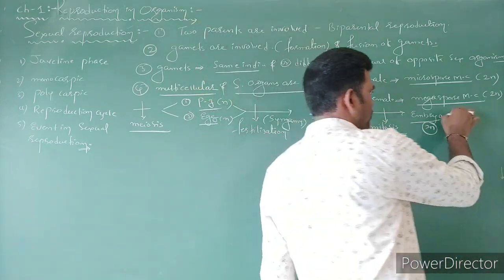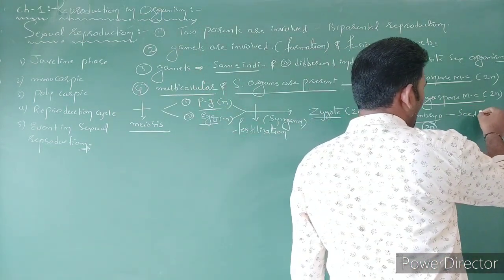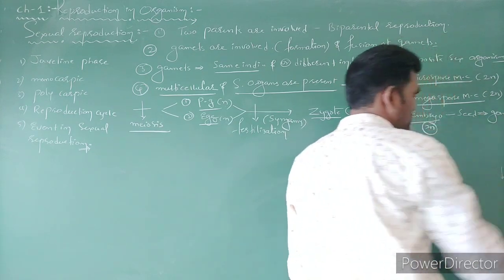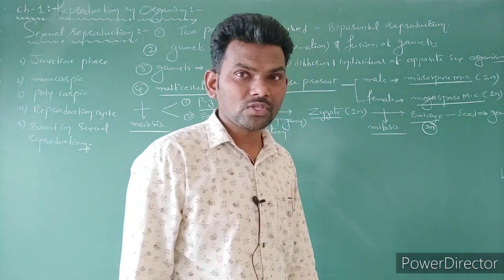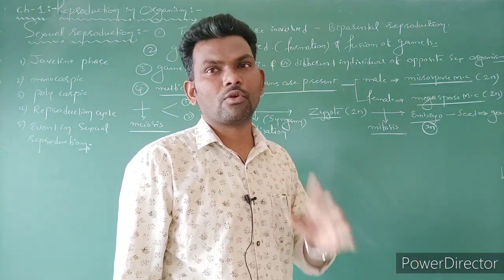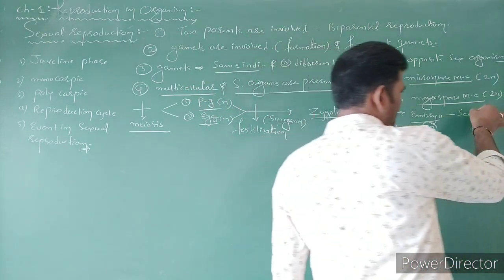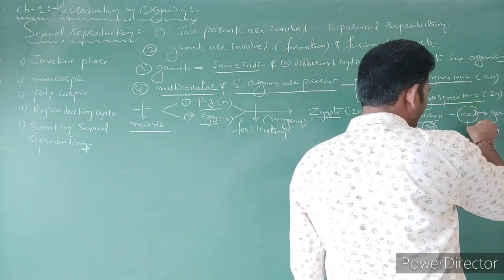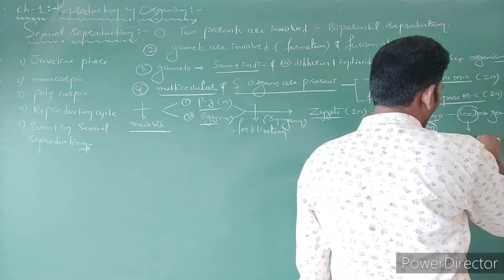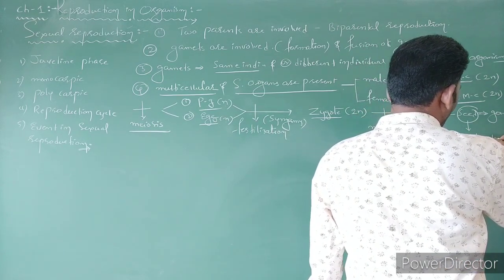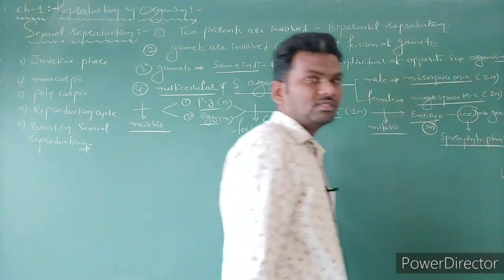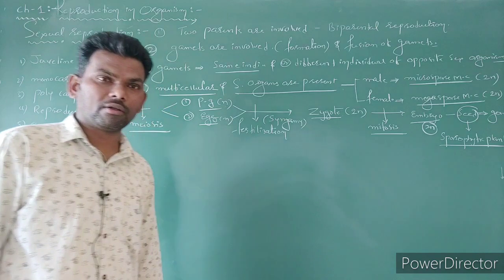The embryo is formed within the seed. Now this seed is germinated and produces which type of plant? Either gametophyte or sporophyte. It produces a sporophytic plant. The seed which germinates and becomes a sporophytic plant. The sporophytic plant is in which condition? Also diploid in condition. Got the point or not?